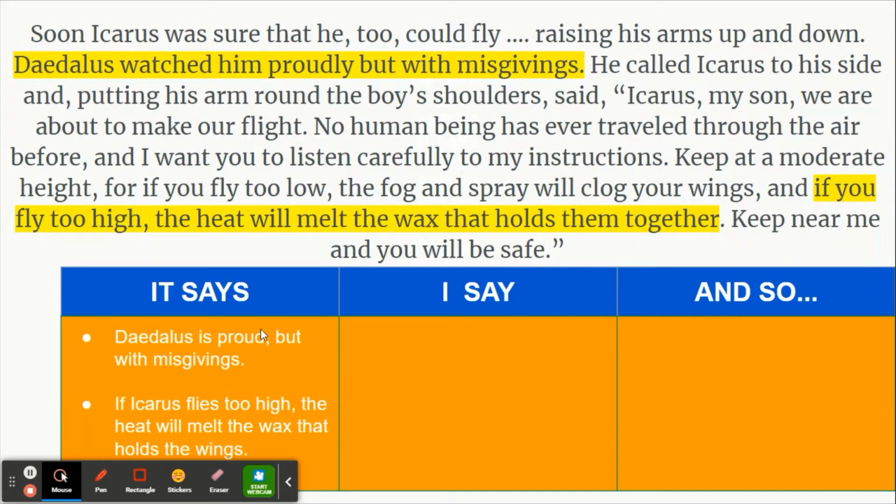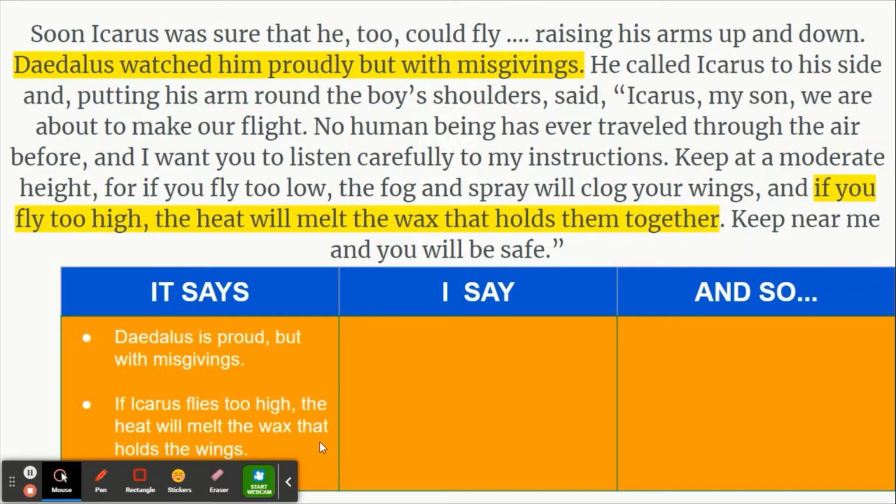So Daedalus is proud, but with misgivings, and remember I told you that misgivings means doubt. So Daedalus is proud, but he's just very doubtful about Icarus being successful. So wouldn't we just say that Daedalus has doubts? Yeah. And then if Icarus flies too high, the heat will melt the wax that holds the wings.